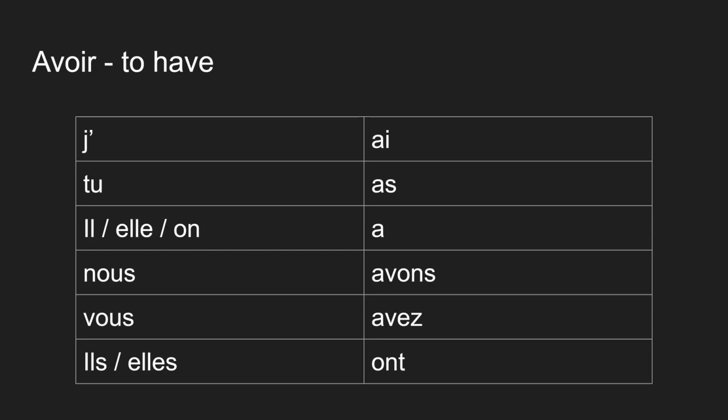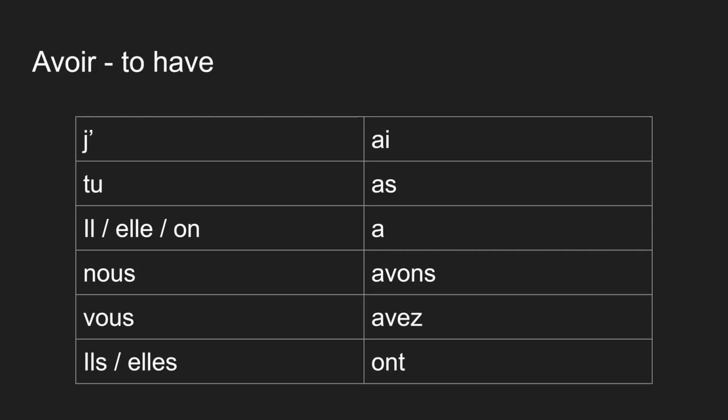So avoir is a very common verb in French. It means to have. It's an infinitive. We went over that in the previous lesson. So here's a complete set of its conjugations. There's j'ai, which is I have; tu as, which is you have; il a, which is he has; elle a, which is she has; on a, which is one has or we have; nous avons, which is we have; vous avez, which is you have; and then ils ont and elles ont.